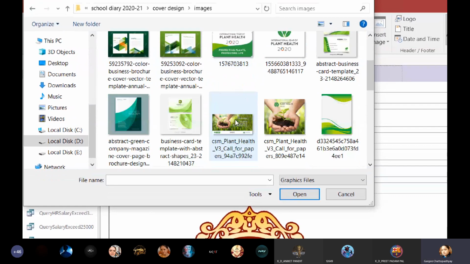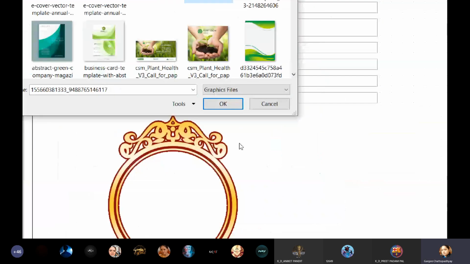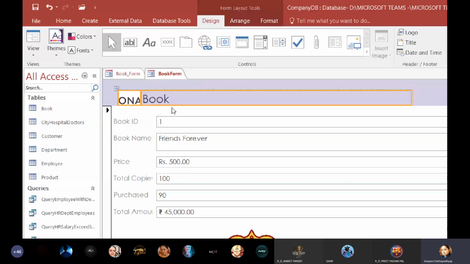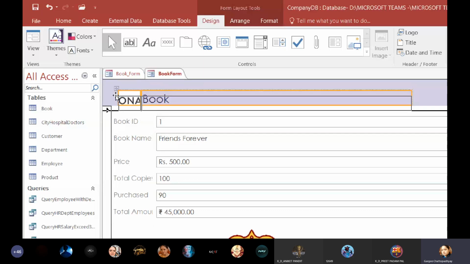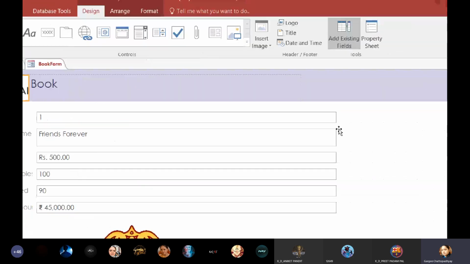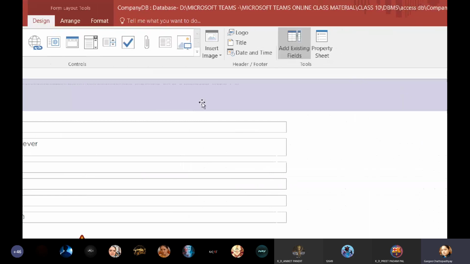Tell you. Okay, suppose I'm taking this as the logo, right? Click on OK and you can see this over here, but it is very small. You can just increase the size. You can just drag it downwards and let me see if I can increase its size. So if I increase its size, it is going to increase. So logo should be very small actually.